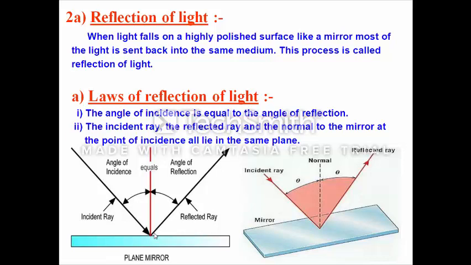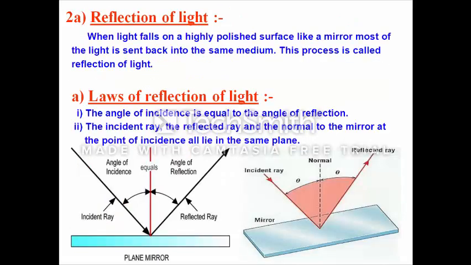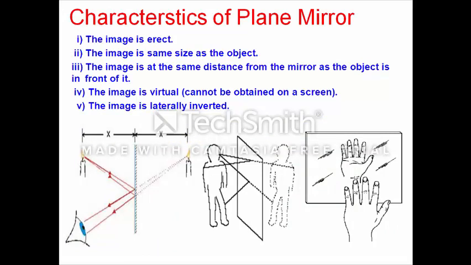So these are the two laws of reflection: angle I is always equal to angle R, and second, the incident ray, the reflected ray and the normal at the point of incidence all lie on the same plane. Now we know that we have two types of mirror, plane mirror as well as spherical mirror. Sometimes we also consider the plane mirror as a part of a spherical mirror. So now we are going to see the characteristics of plane mirror.